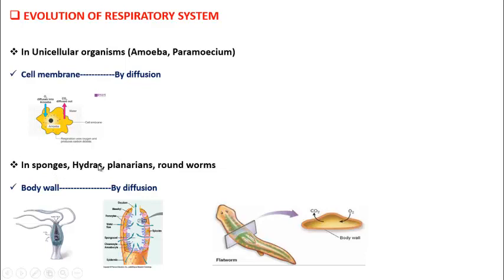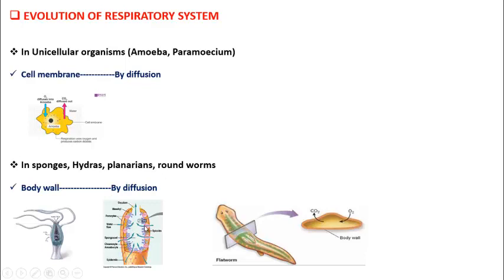Next, in sponges, hydras, planarians, roundworms. So this is sponge, hydra, planaria. Roundworms are not shown here. All these organisms are multicellular. Though they are multicellular, their body structure is very simple. They just have a body wall and a cavity inside. So all these organisms take oxygen through their body wall by the diffusion process.